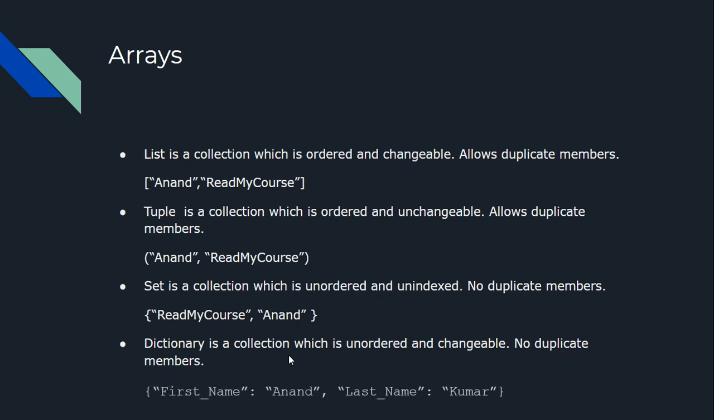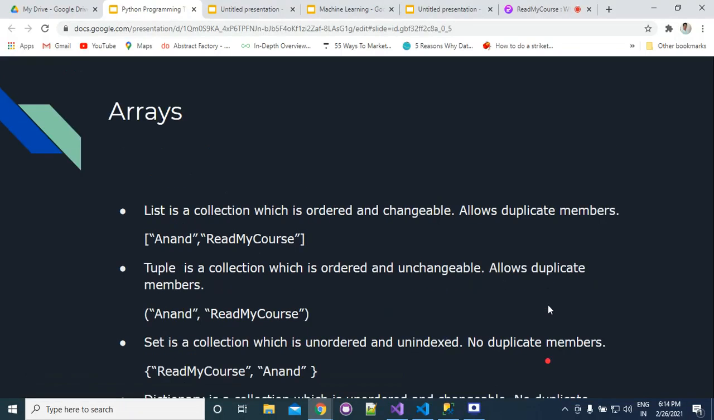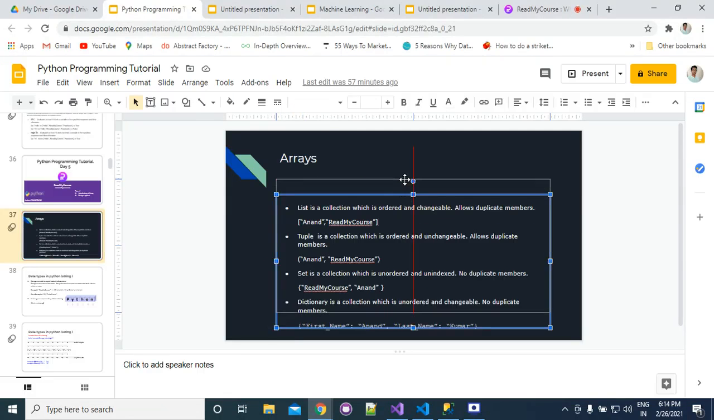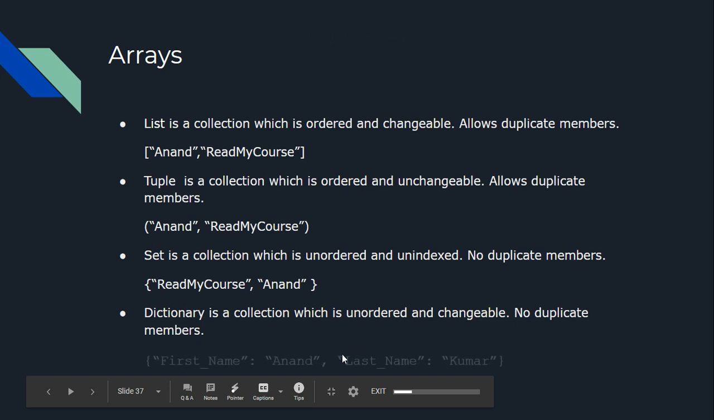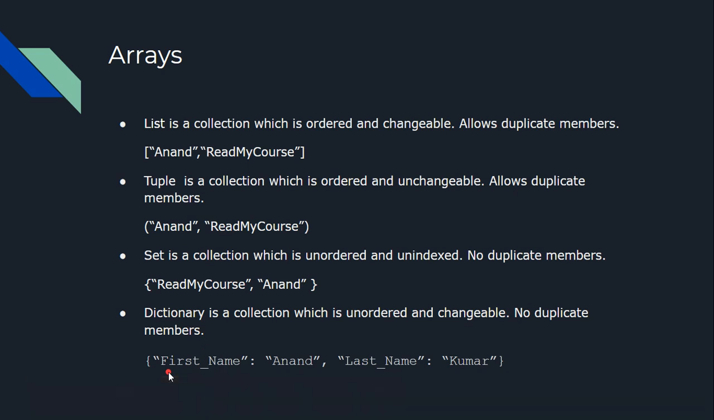Now you can see that we create a dictionary like this: first name Anand, last name Kumar. So this first name is a key, and suppose that this is any user data. In this user data we have first name Anand and last name Kumar. So a dictionary stores values on the basis of keys. These are the basic differences between all the arrays that are present in Python.